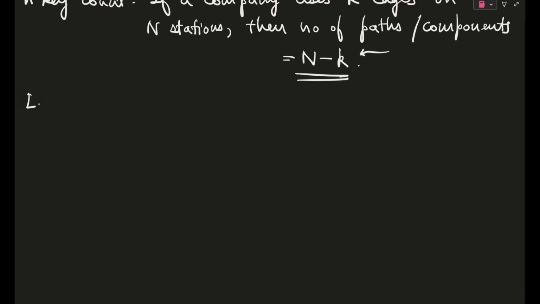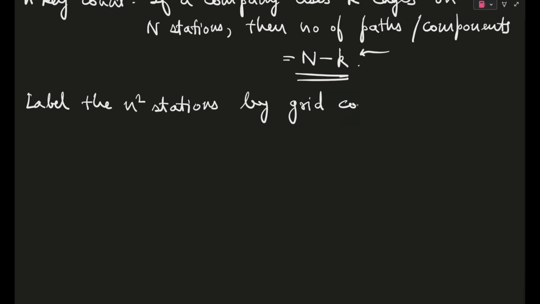Now just look at this. Label the n square stations which have been given to us on the slope of a mountain by grid coordinates. Now what is grid coordinates? Basically grid coordinates is like you can consider it as your x comma y. Grid coordinates is actually a term which is used in contours.